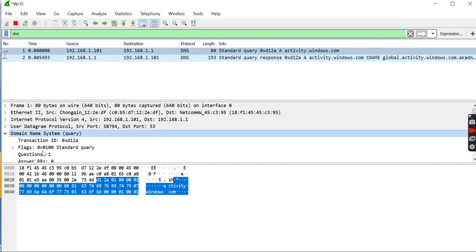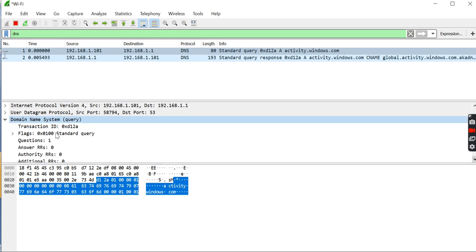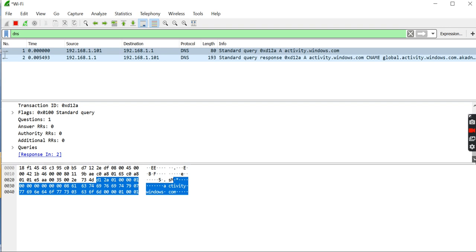This is the domain name system, like the transaction ID for this is this one, flags standard query, questions 1, answers 0, authority 0, and response in maybe 2 seconds.